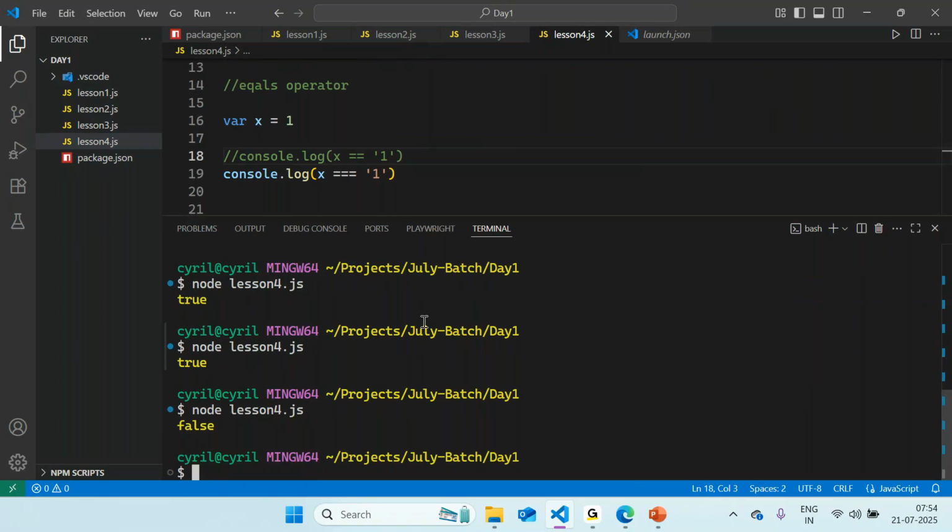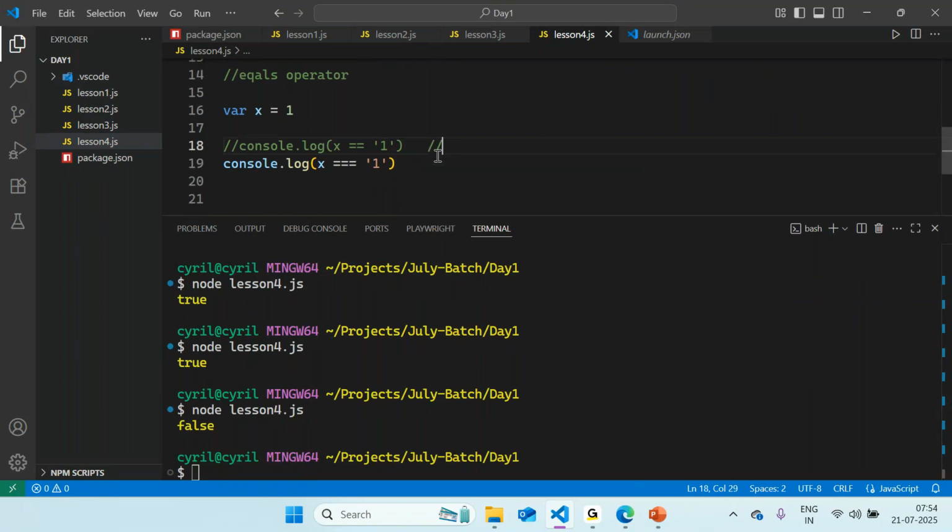So, not equal to... It is equals to, right? We defined variable x to be equal to 1, and we're comparing it with the string. Probably checking whether the data types are identical or not. So when I say double equals, this kind of comparison is also known as loose comparison. It just checks what value is stored over here.